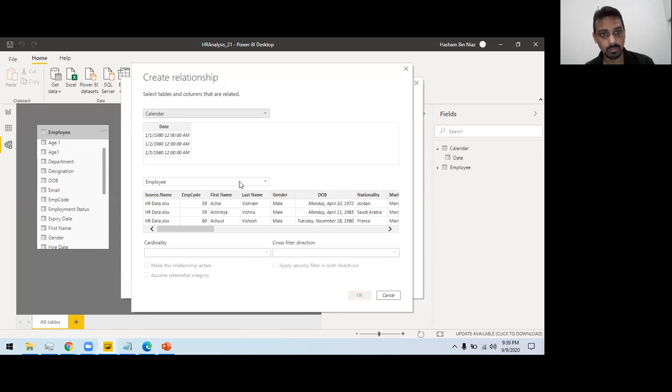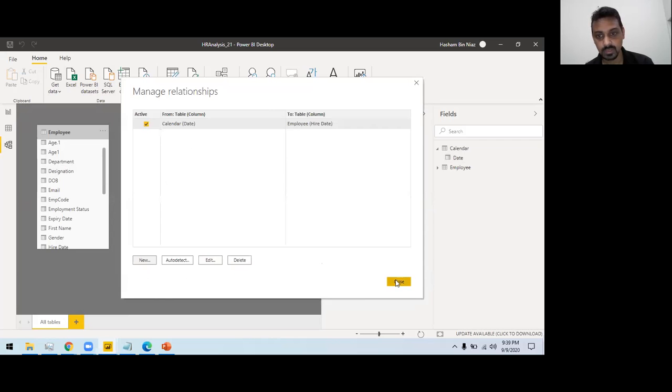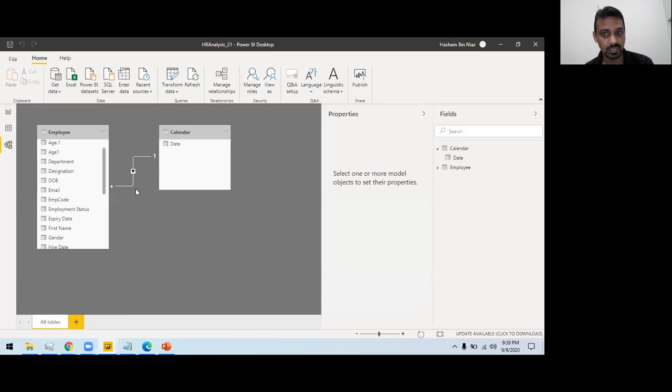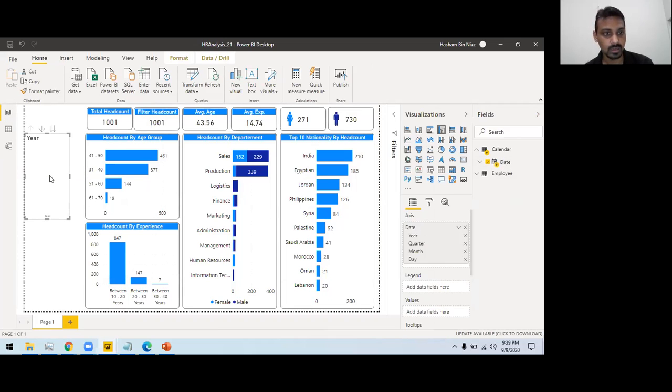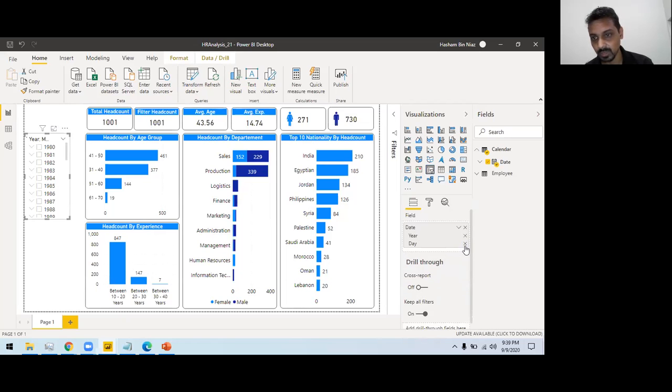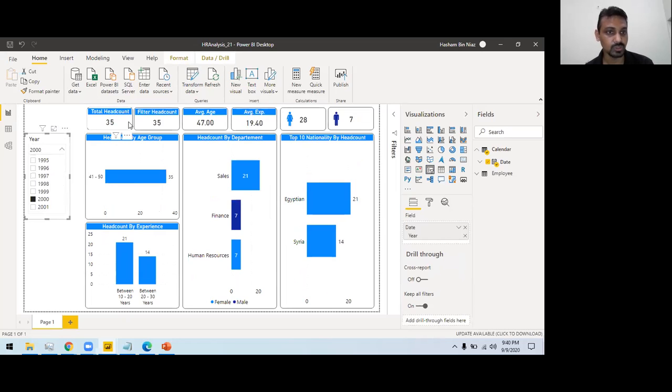So I want to filter this employee data based on the hire date. So I can filter the direction. And once I do this, a relation appears here. So now I can filter. If I place this date here, I only want years, and I want this to look like a slicer. So I remove everything else, and if you want, you can make it a drop down as well. So it will look like this. If I click 2000, all the data is now appearing based on 2000.